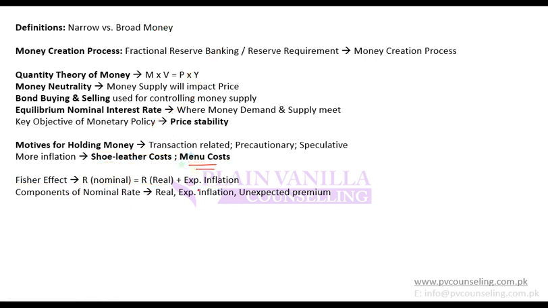Menu cost, which means printing the menus. It simply means that your prices will need to be revised again and again. When you revise a price, you need to do some working, you need to do some publicity, you need to change packaging, and so everything will change. And the cost of reprinting those menus is menu cost. So this is for expected inflation. Why? Because you expect it, but still, if you know that the cost will increase after 1 month, and next month I will be selling product for 110, you cannot put 110 in today's menu. In today's menu, your product should be at 100 because you are selling it for 100. So it is expected, but still some cost is associated with it.